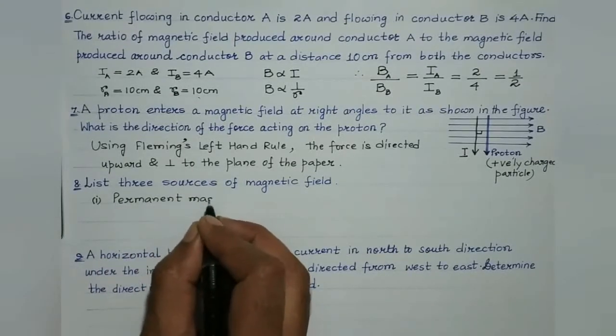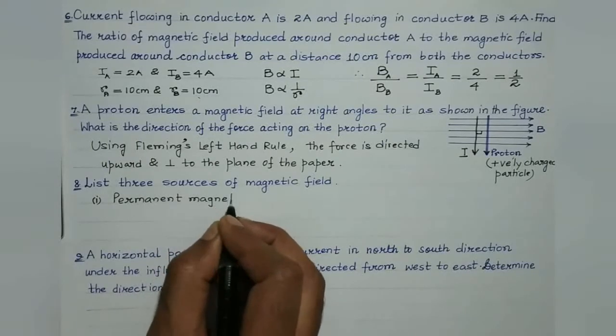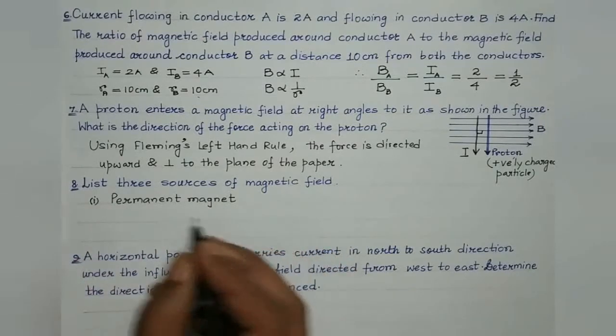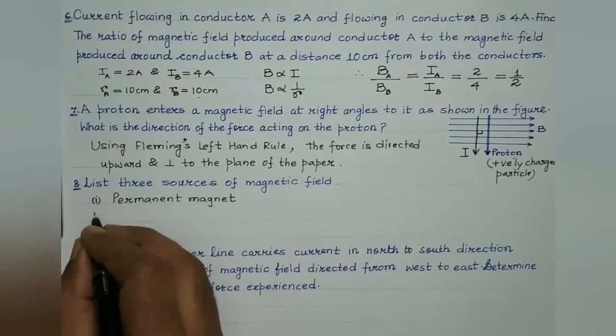As we are aware, permanent magnets are either made up of hard steel or alnico. It's an alloy consisting of aluminium, nickel and cobalt, Al-Ni-Co, alnico, right? So a permanent magnet definitely acts as a source of magnetic field.